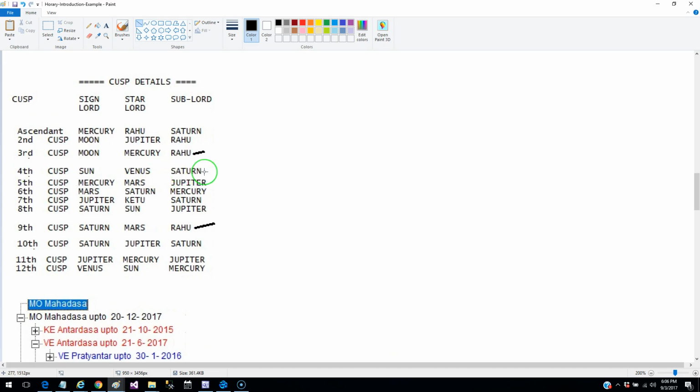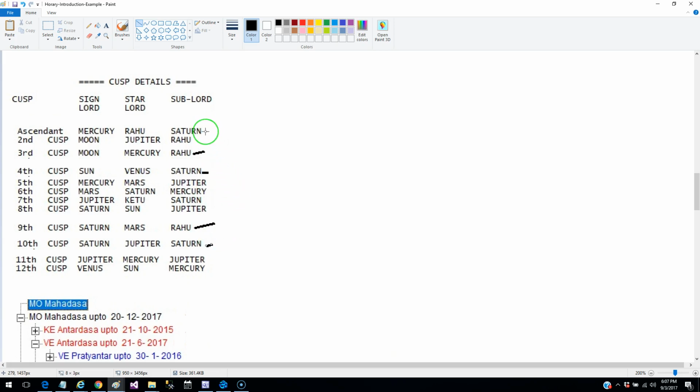Now again, the property is generally indicated by the 4th cusp. So this is the property of the querent, the person who is asking the question, and its sublord is Saturn. And the 10th is the property that the other person is going to buy. Why? Because the other party is indicated by the 7th cusp, and if you count from the 7th cusp, the 4th cusp becomes the 10th cusp. So you find that this is also Saturn.